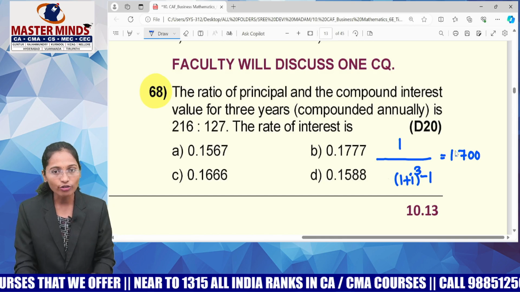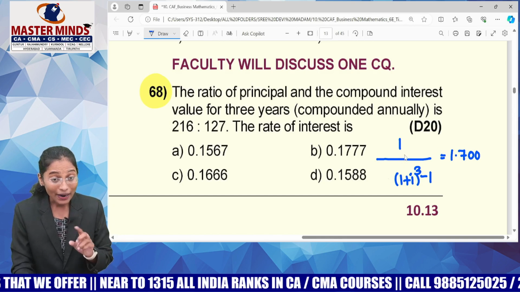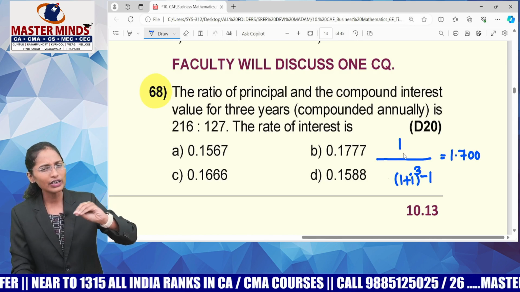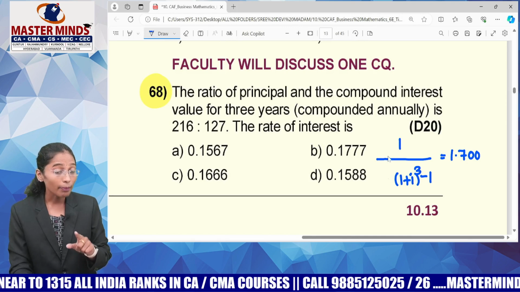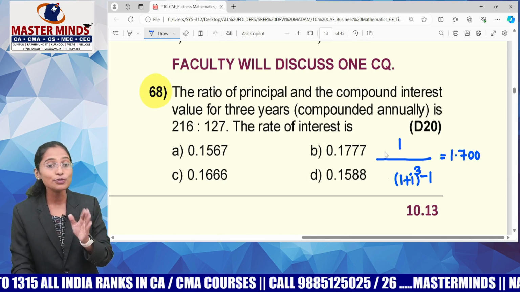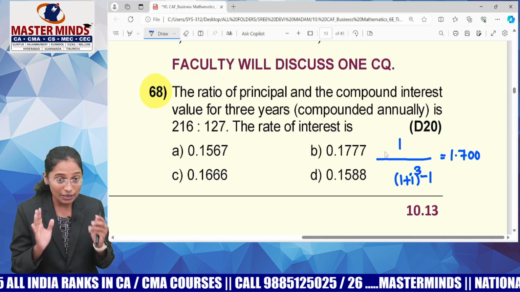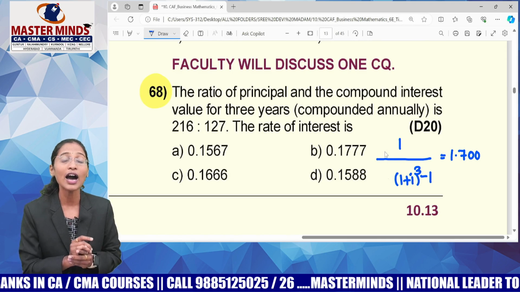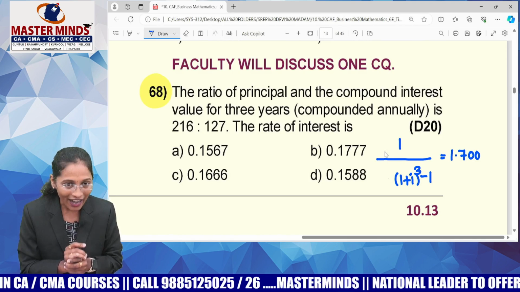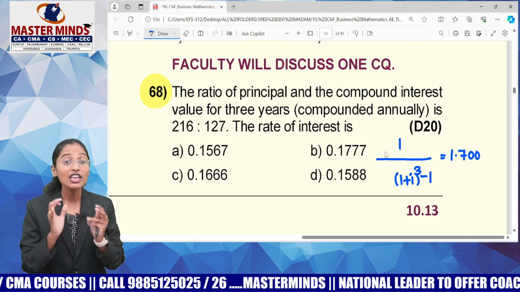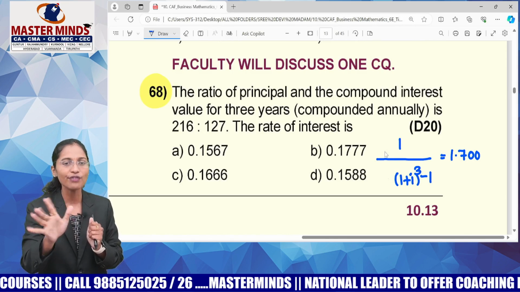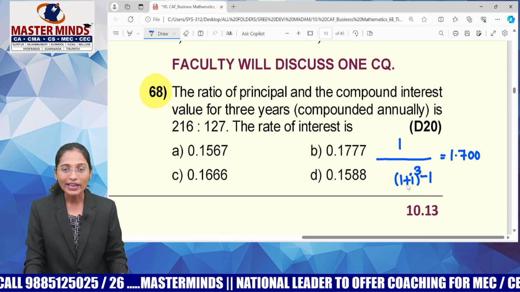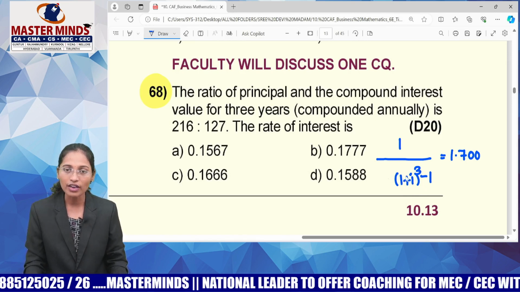What is your target? Rate of interest means you have to calculate R. Guys, but I must tell you one thing. Rate of interest means R value will definitely be greater than 1. But if you look at your options, all the options are less than 1, they are in decimals. It means you need to understand that he did not give you the value of R, he gave you the value of I. Try to understand. If it is in decimals, it is definitely I, it is not R. Means he gave you I value. Now guys, I'll simply go through option verification.